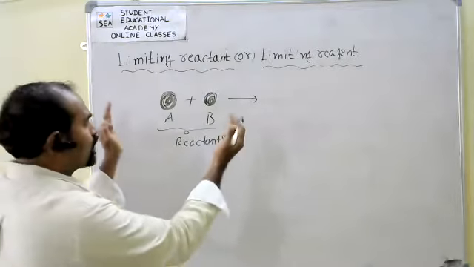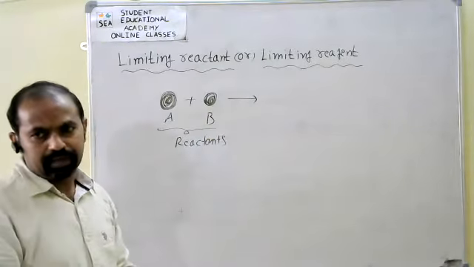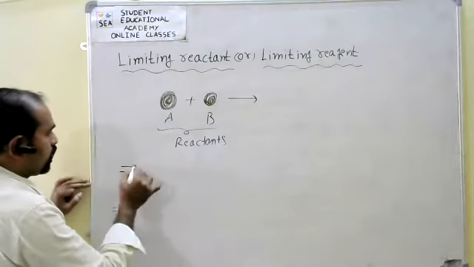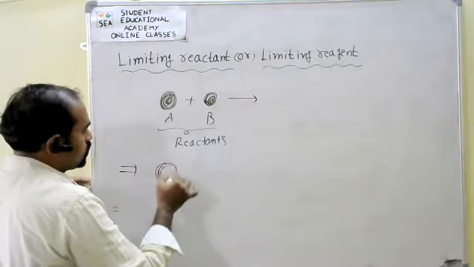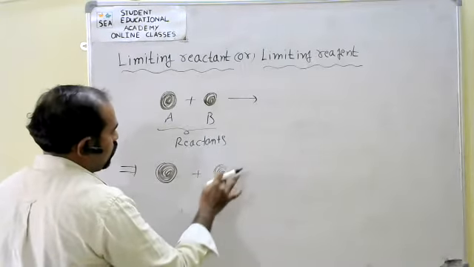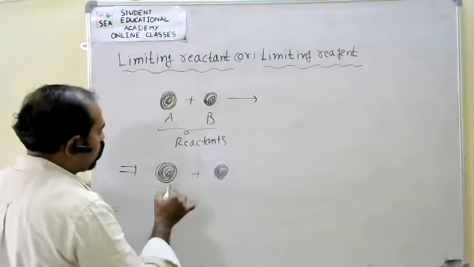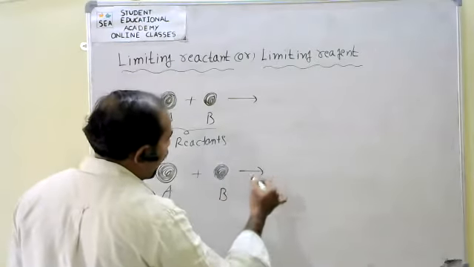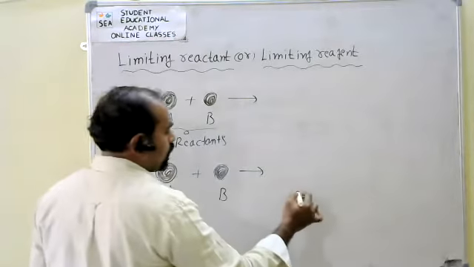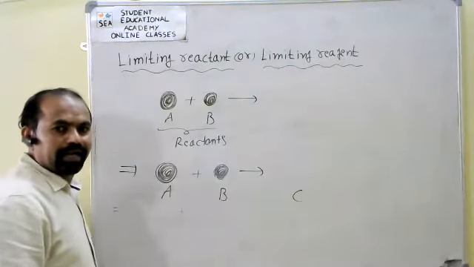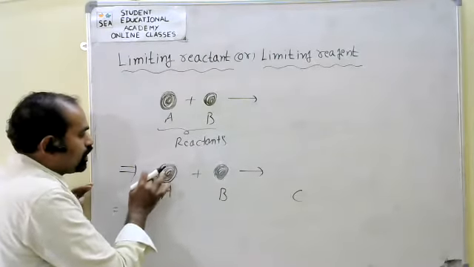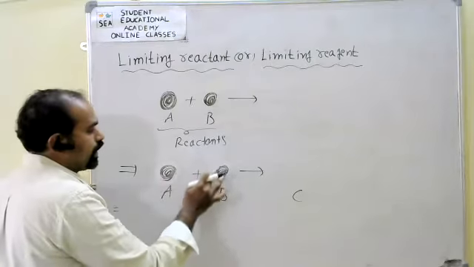Now, when the reaction starts, both reactants A and B react with each other, and we get product C. In this process, slowly these concentrations will decrease.